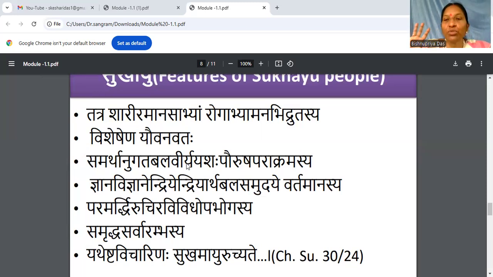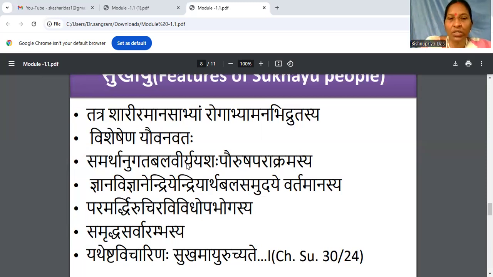It means Virya is good. Next is Yasa. Yasa we know is like praise, or that person's reputation or place in society. And Paurusa is because the aura is reflected in society.